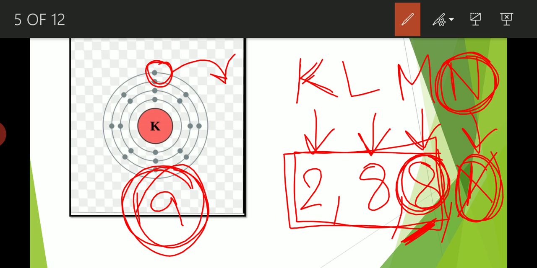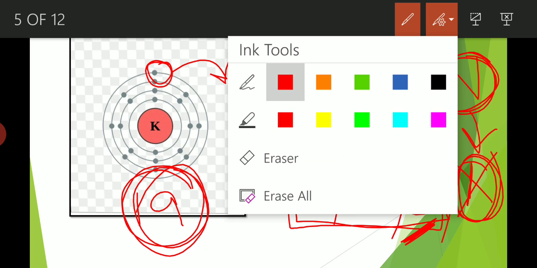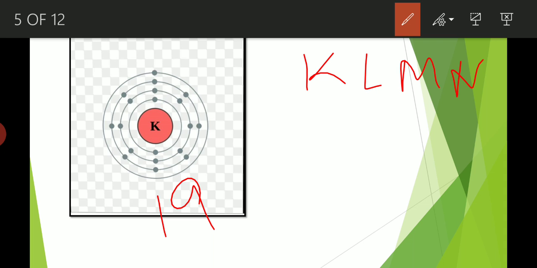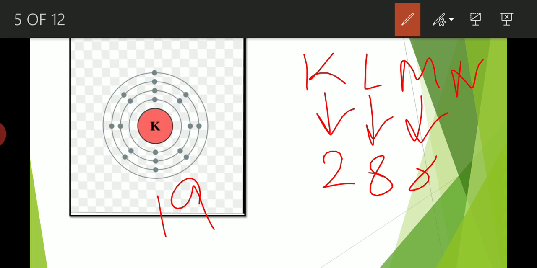Okay? So, I am repeating once again. The atomic number of potassium is 19. There are altogether 4 shells, K, L, M, N. K can hold 2 electrons, L and M hold 8 electrons each, and in N there is 1. Why? Because 2 plus 8 is 10, 10 plus 8 is 18, and plus 1 is 19. So in the last shell of potassium, 1 electron is present.